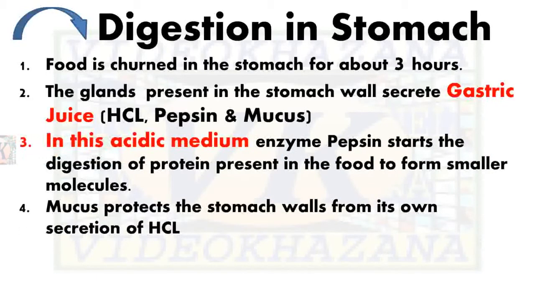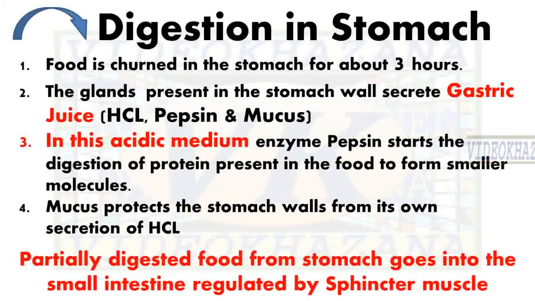Then mucus. This mucus protects the stomach walls from the secretions of HCl. HCl is an acid which harms the stomach walls, but due to the presence of mucus, it is not able to reach the wall of the stomach. So, mucus protects the wall of the stomach from the harmful effects of HCl.